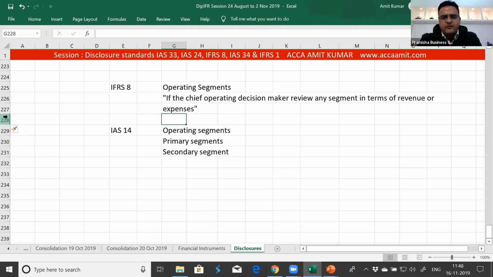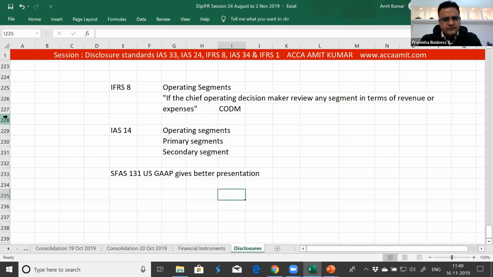In India, we had been following the guidelines as issued by IS 14 operating segments. But IFRS 8, or the IASB, felt that SFAS 131, which is by US GAAP, gives a better presentation. So they withdrew IS 14 and IFRS 8 was introduced, which had CODM or Chief Operating Decision Maker as the criteria for deciding whether it is an operating segment or not.